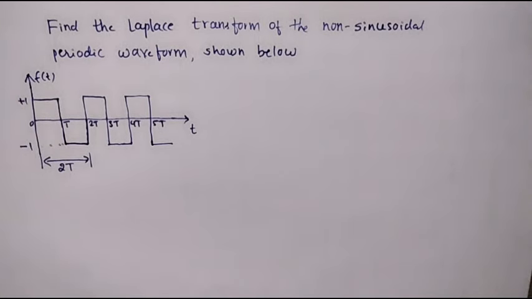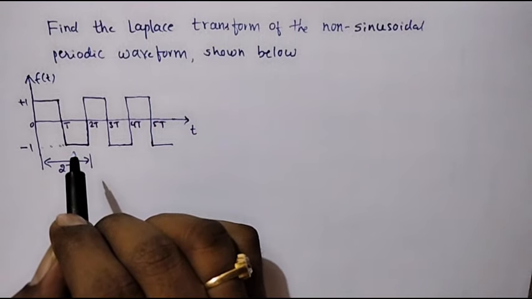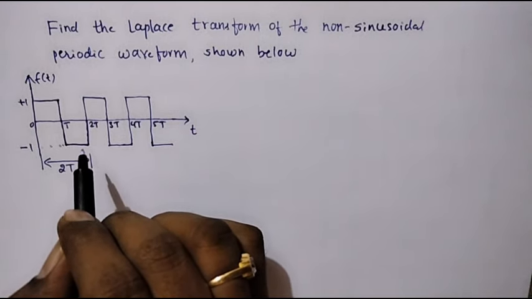The first thing is we are supposed to do the waveform synthesis. Waveform synthesis means we are supposed to decompose the given signal into standard signals.